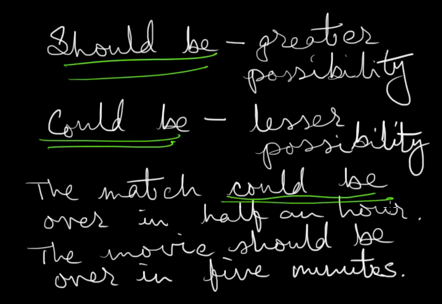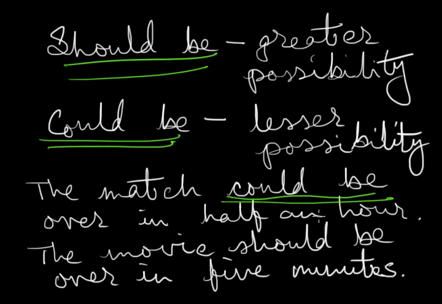The match could be over in half an hour, whereas the movie should be over in 5 minutes. A movie cannot stretch on for 15 or 20 minutes. If the movie has to be over within 5 minutes, then it will be over in 5 minutes. So there is a bigger possibility, a greater possibility. You have not seen the movie before, but you expect the story has come to its end, and even if it's a Bollywood masala movie, how long do you expect it to continue?